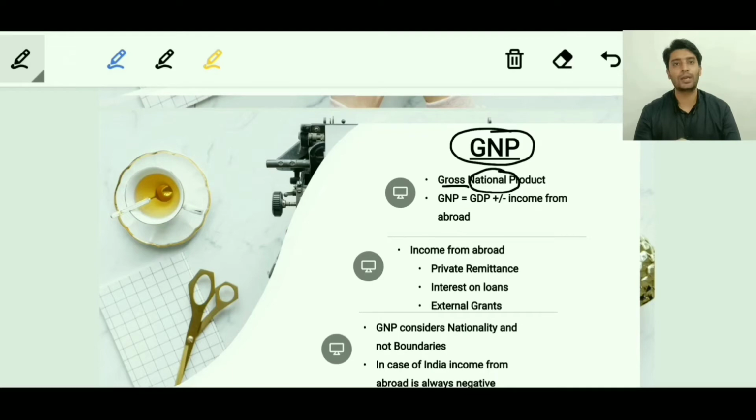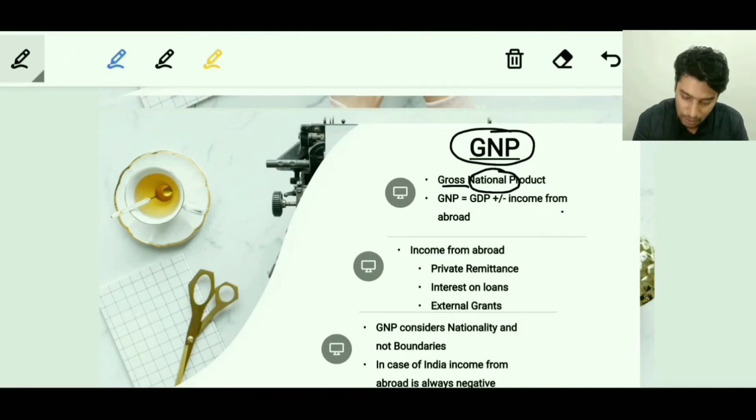What does this mean? This means that we'll be considering the nationality of the individual. So if there is a foreign national in India, his economic contribution to India's national income will not be considered in gross national product. However, if there is an Indian national somewhere abroad, maybe in USA, his economic contribution to national income of India will be considered in GNP. So that's the significance of the word nationality.